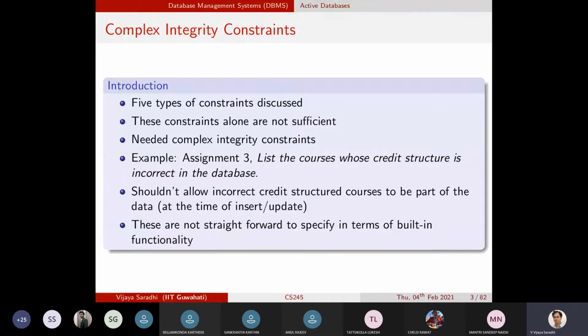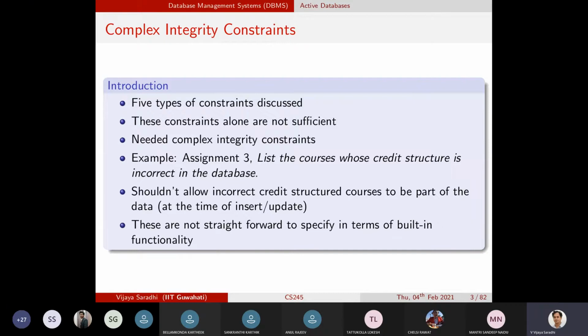And if you see such errors, further computation will be affected. For example, if I wanted to compute the CPA of the student based on these incorrect structures, then it will result in incorrect computations. So the thing is how to address such advanced constraints in the databases.